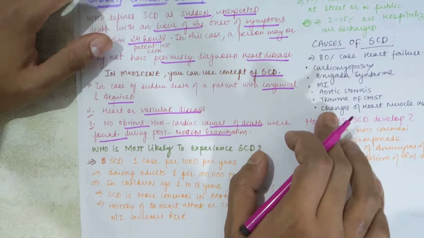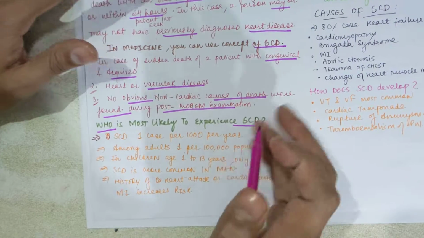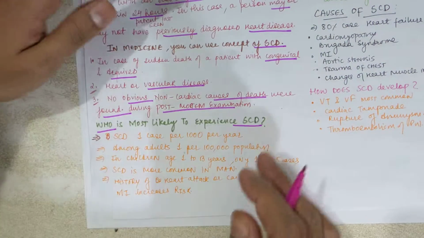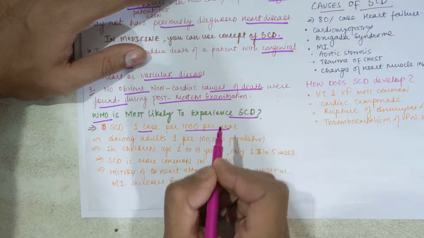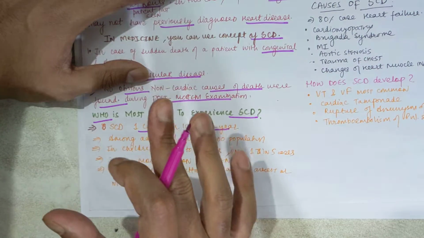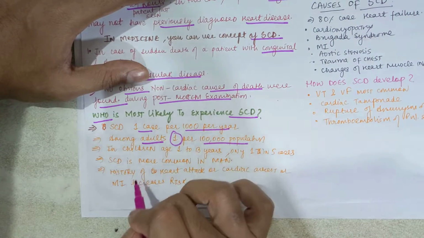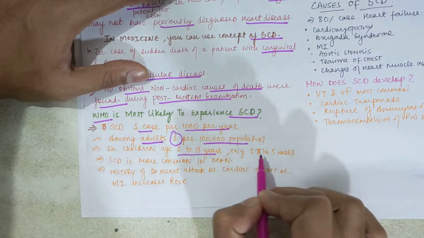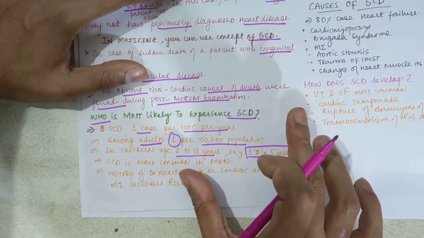Clear? Now, who is most likely to experience sudden cardiac death? Who is more prone? SCD is one case per 1000 per year. In adults, you will see only one in 1 lakh population. In children aged 1 to 13, only one out of 5 cases you will see. In children, it is most common.